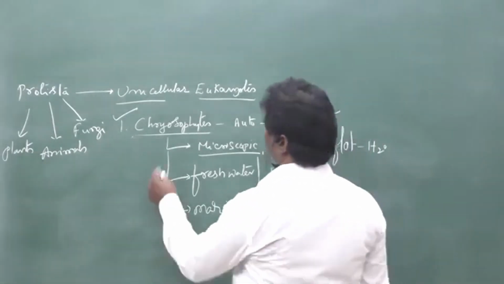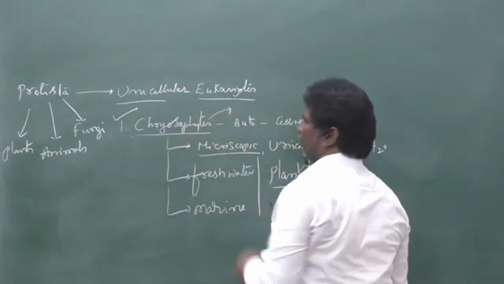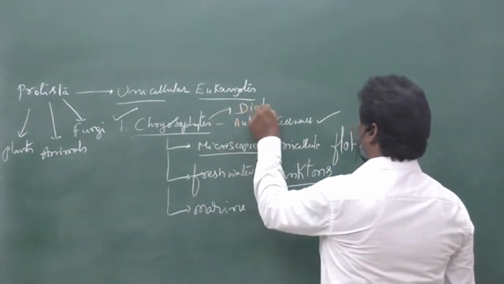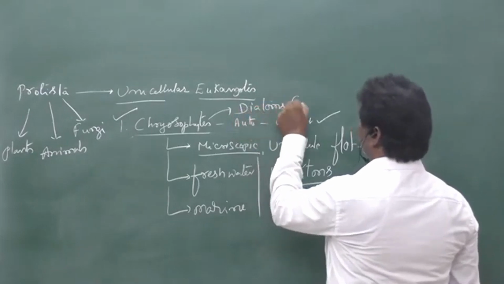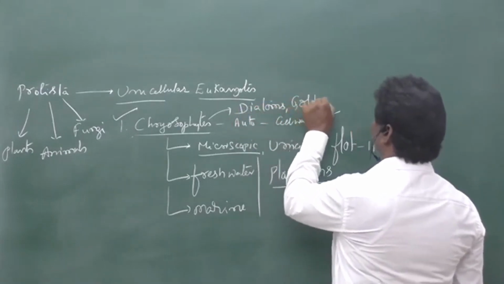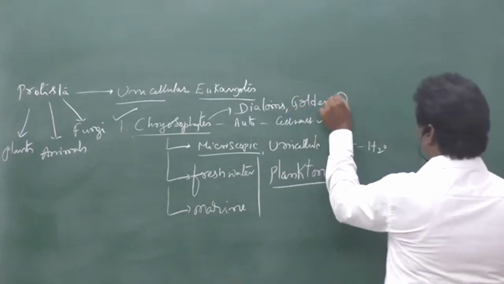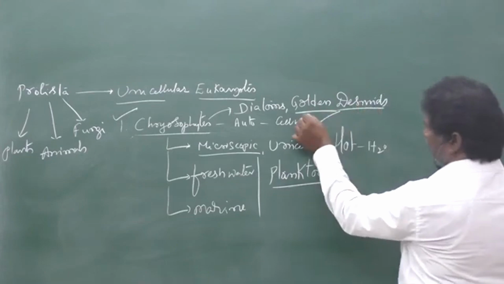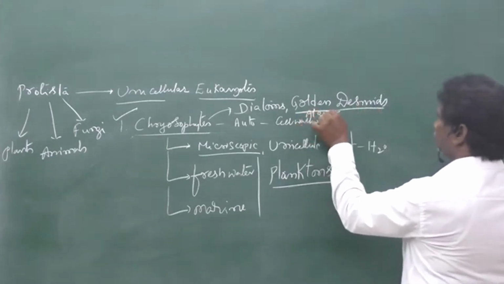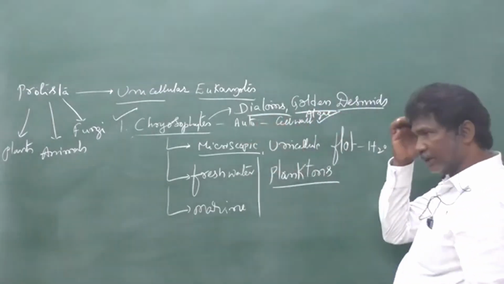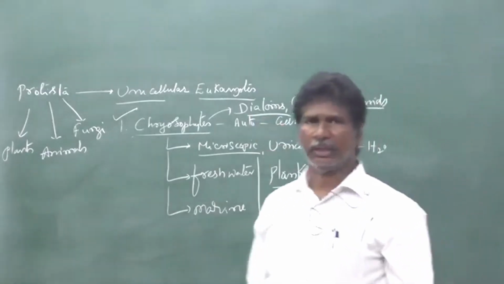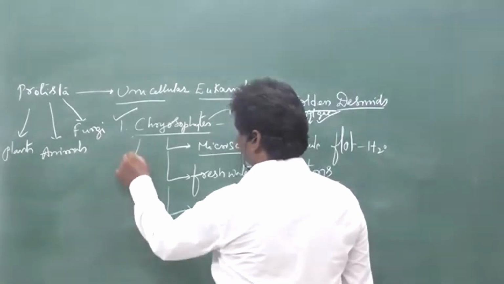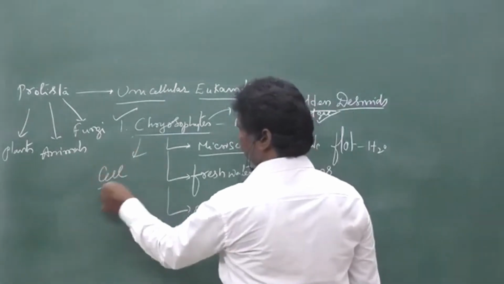The common names of the chrysophytes, as you know very well, are diatoms, golden algae and desmids. Those float on the water surface. For this type of chrysophytes, you can see the cell structure.